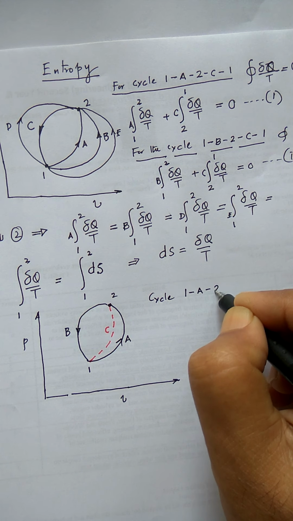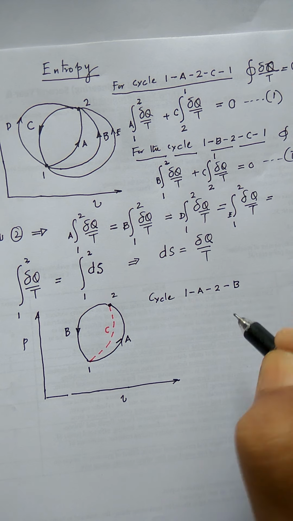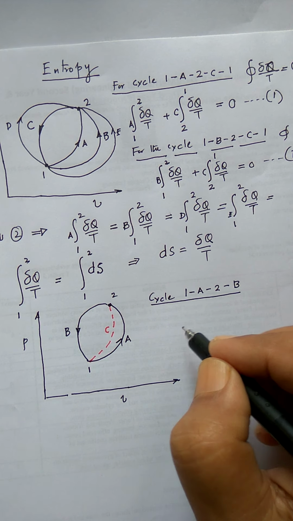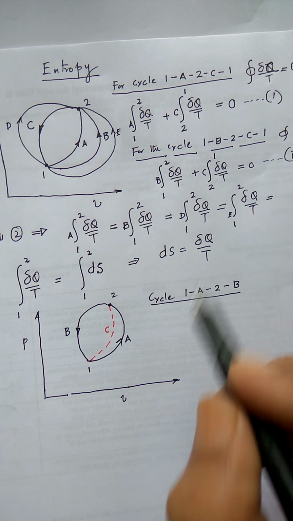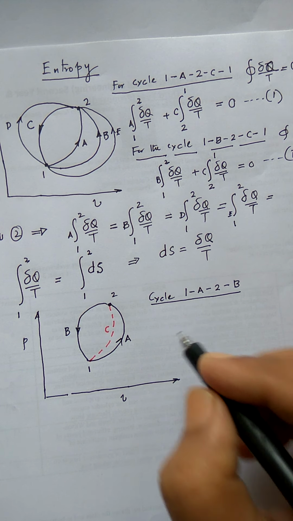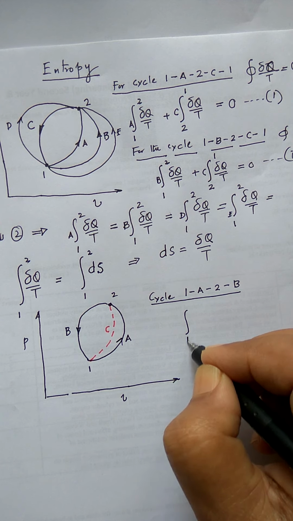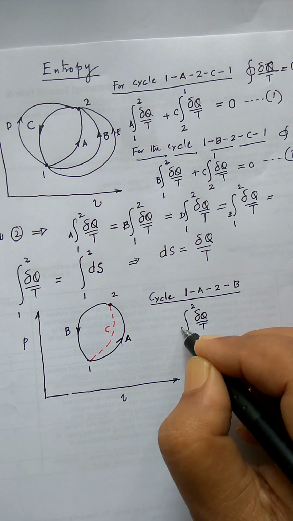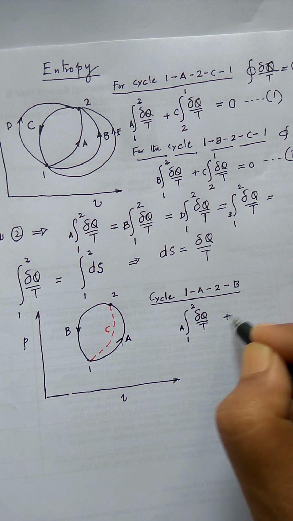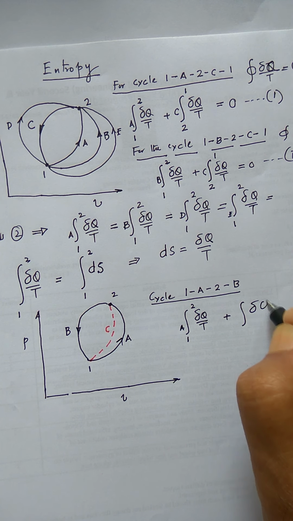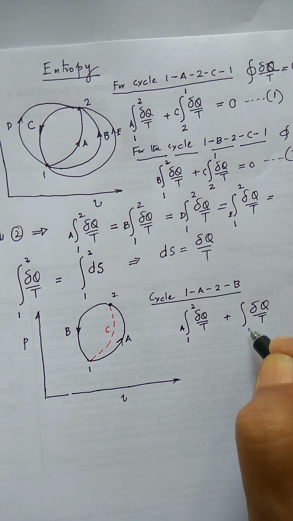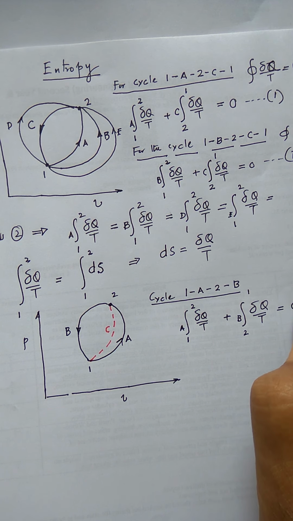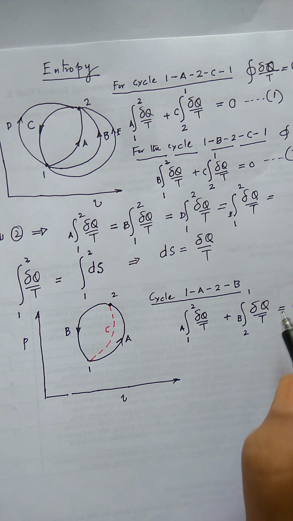1A2B1, I can say this is a reversible cycle. So the cyclic integral of del Q by T will be equal to 0. And if I write it in a broken manner, the integral from 1 to 2 of del Q by T via the path A plus del Q by T from 2 to 1 via the path B is equal to 0. Okay, this is for the reversible cycle.